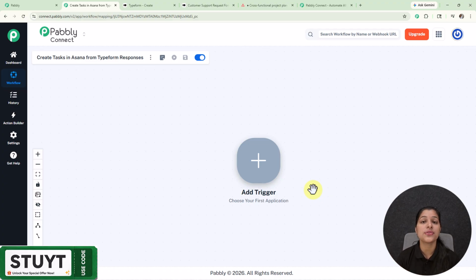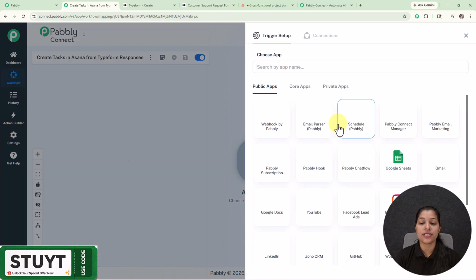So here I'm going to select my trigger app as Typeform. As you know, I want to initiate this workflow as soon as I receive a new form submission over my Typeform. But you can select your trigger application according to the workflow or the automation which you want to create, and the application which you want to be triggered on your workflow. So here I'm going to select my trigger app as Typeform.